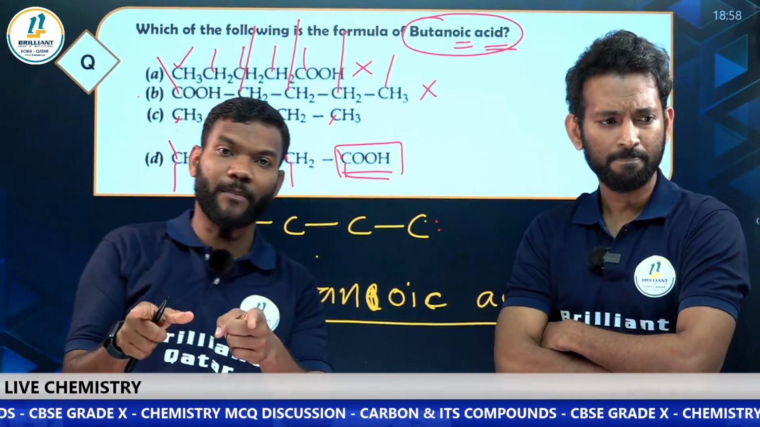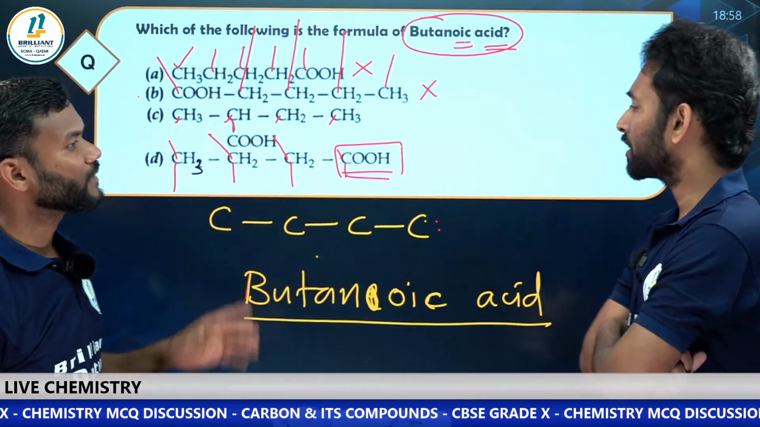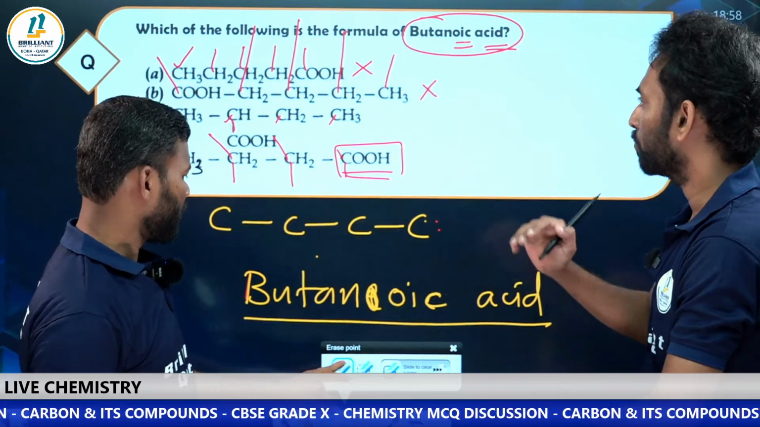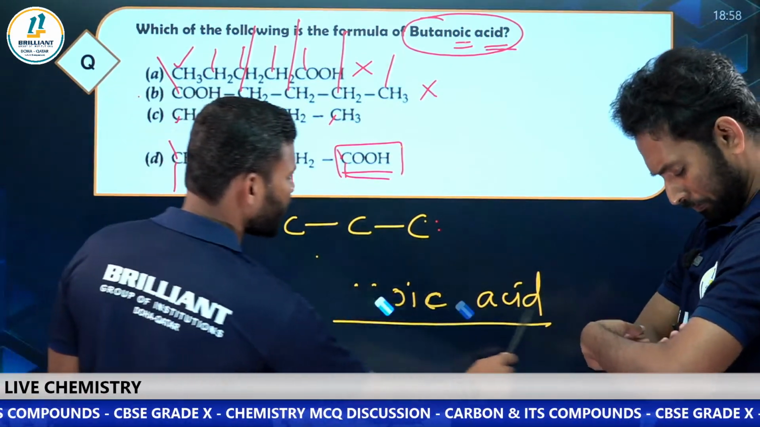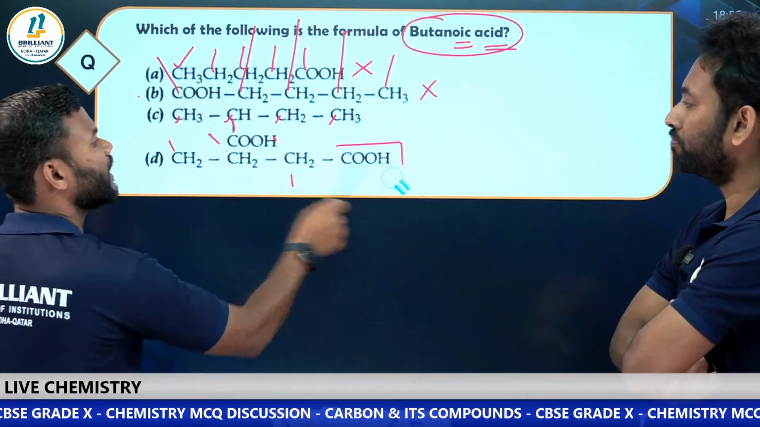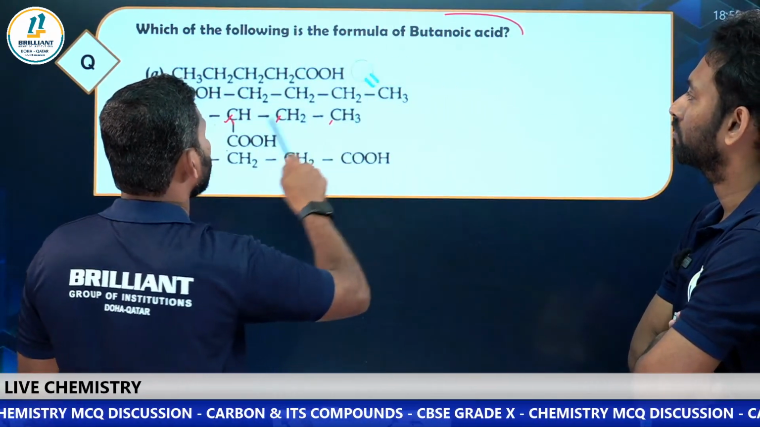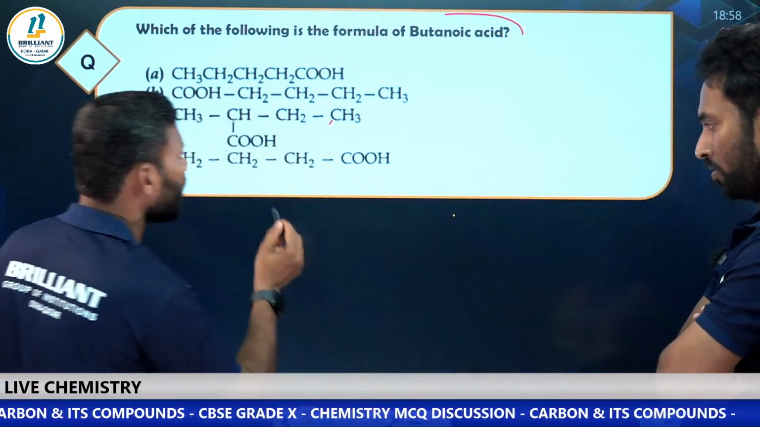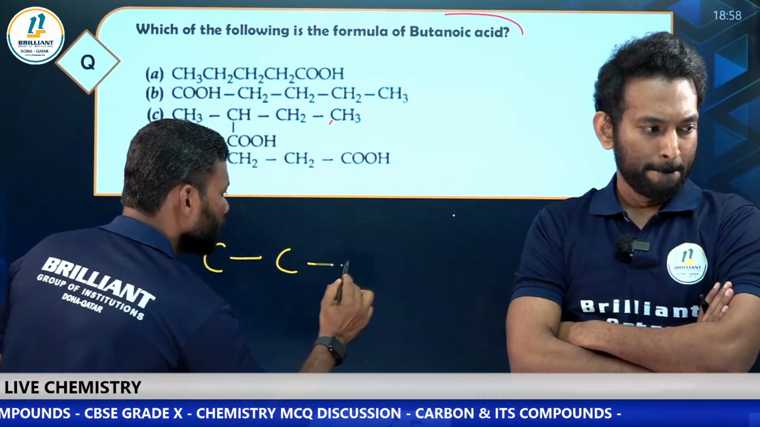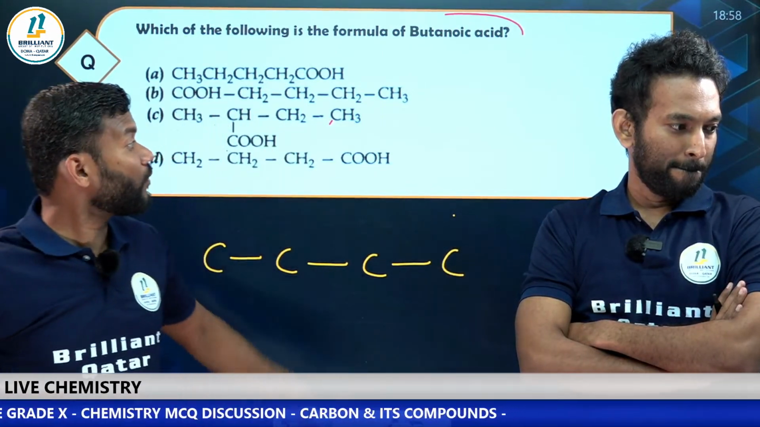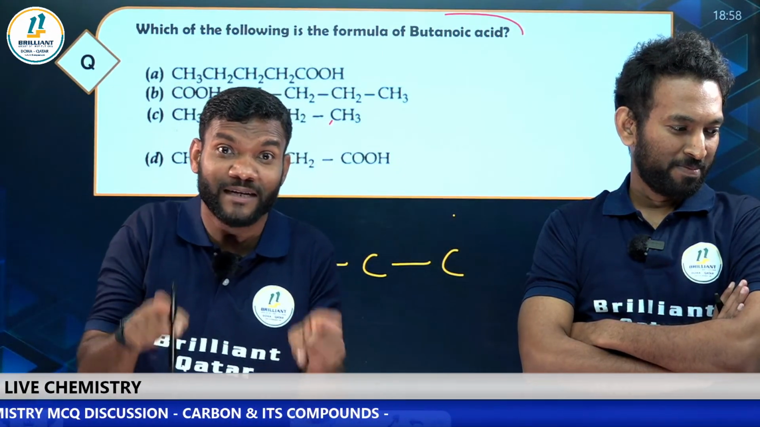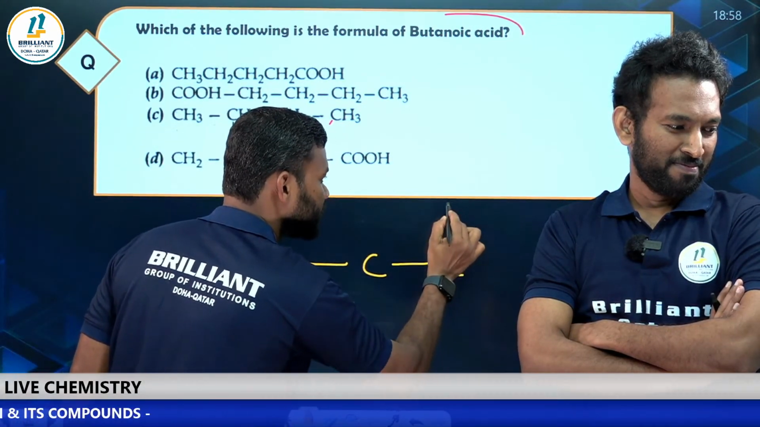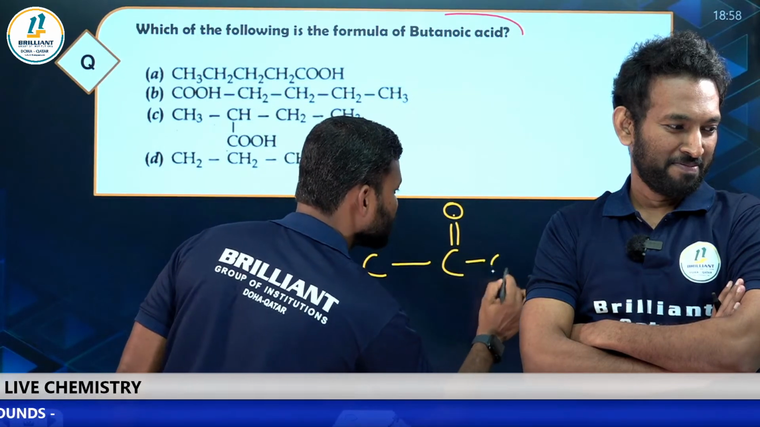Hope it's clear, everyone. Okay, sir, can you just write the structure of butanoic acid? Okay, it's very easy. Butane, as we have discussed, should have how many carbons? 4 carbons: 1, 2, 3, 4. Now one is the functional group. What is the functional group there, my dear students? COOH. So look here: C double bond O, and